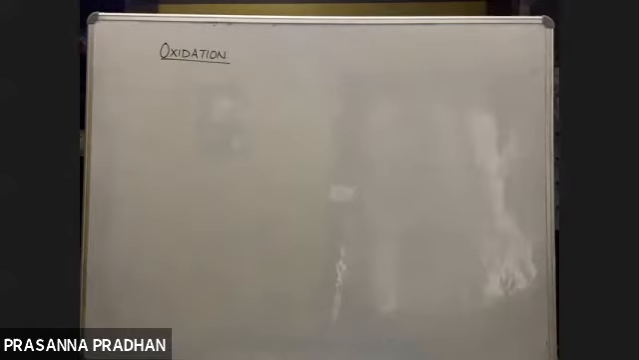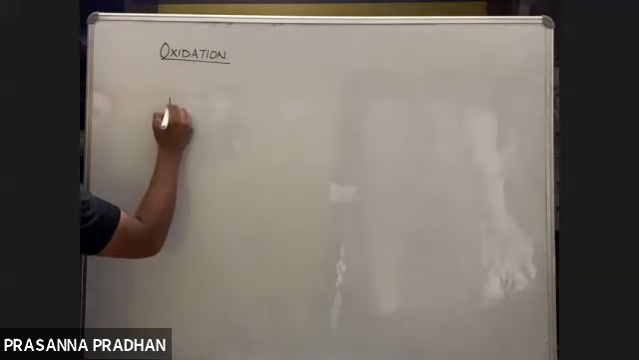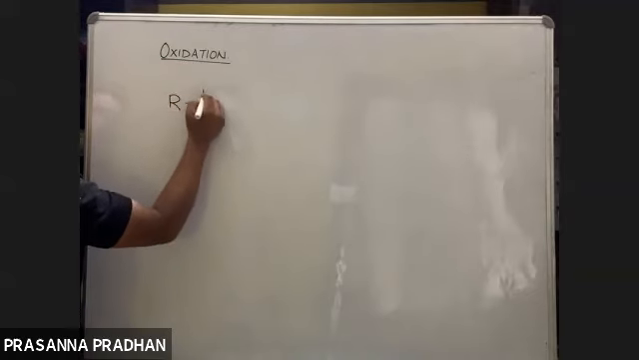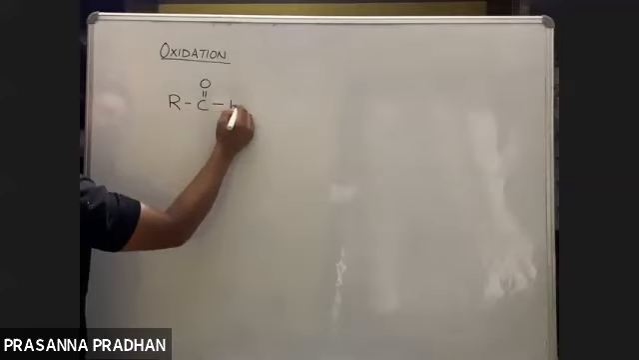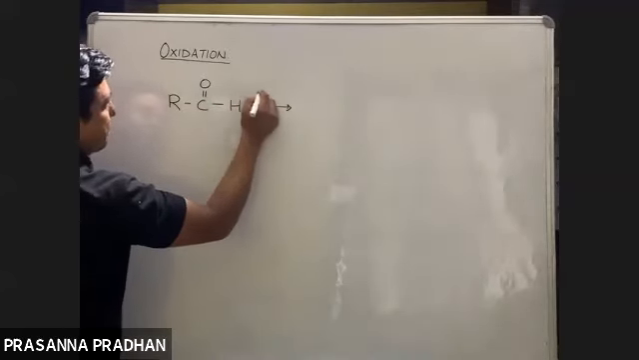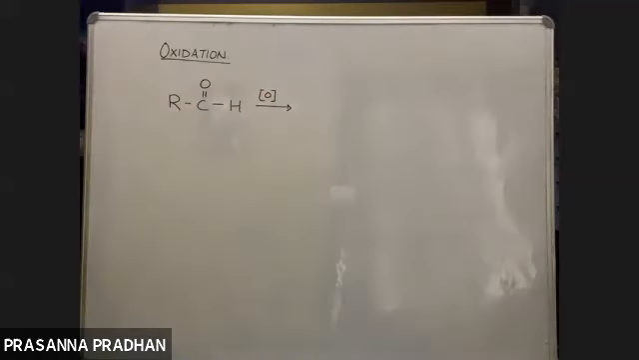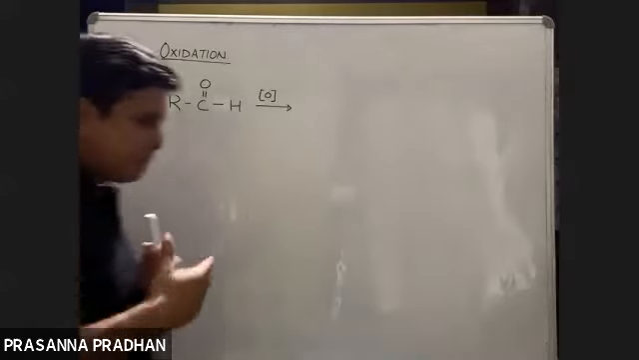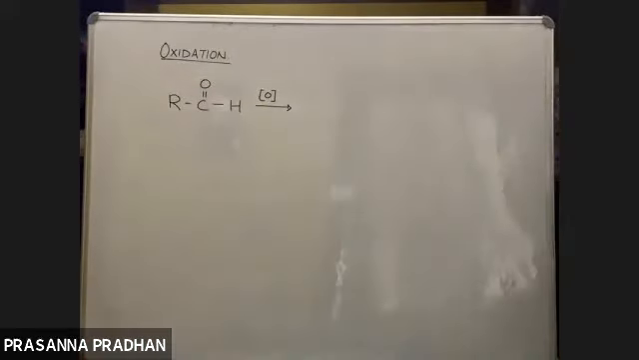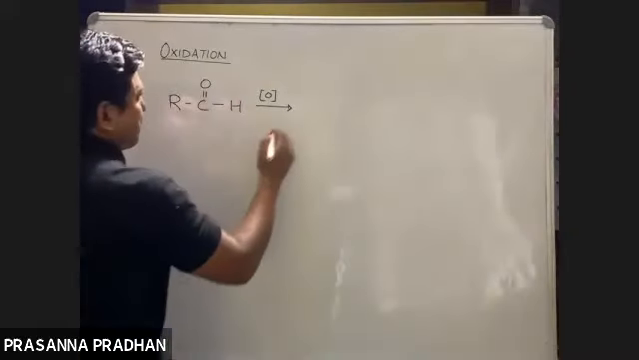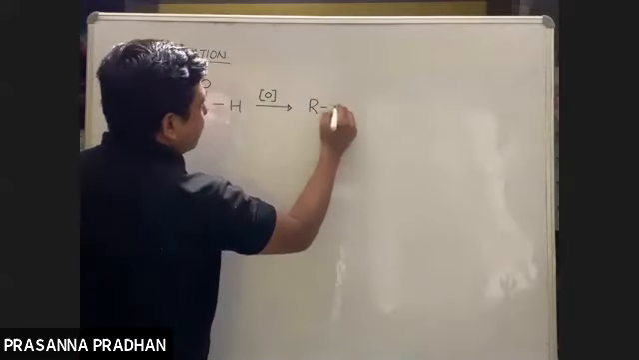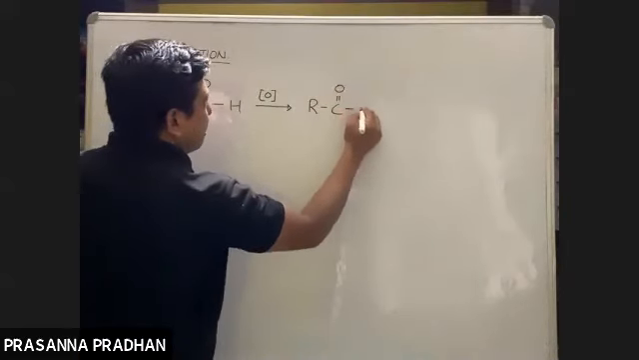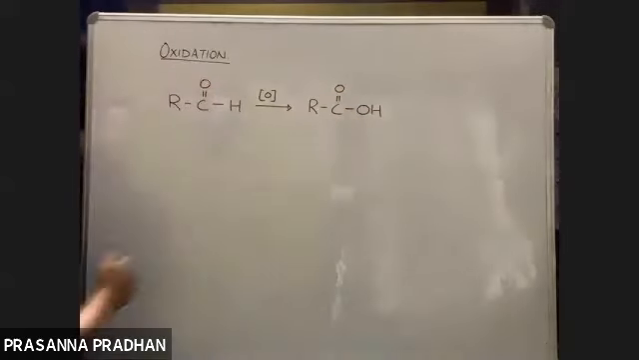Now let us consider an aldehyde. We have been doing this for quite a long time. Tell me someone, what is the product of oxidation of aldehydes? We know aldehydes upon oxidation give us a carboxylic acid, RCOOH group. Okay, we know this.